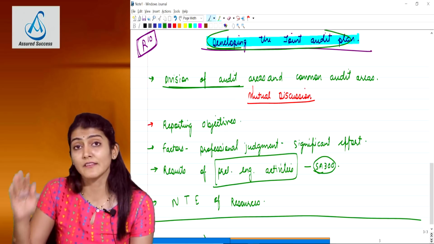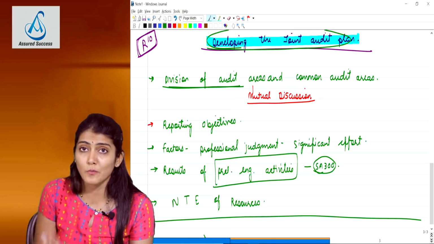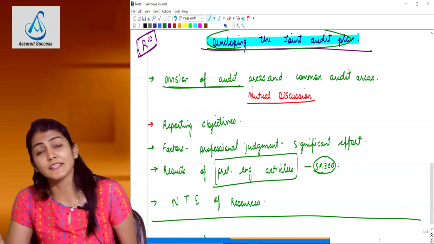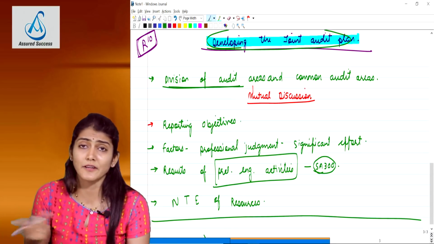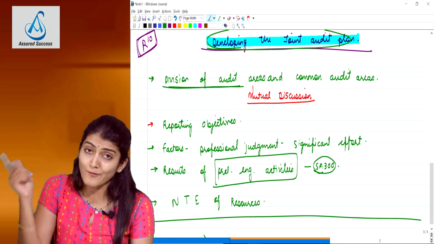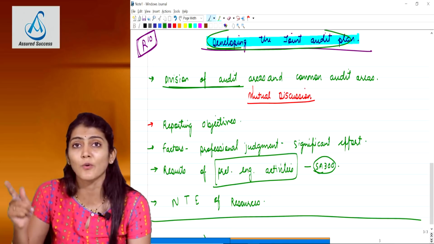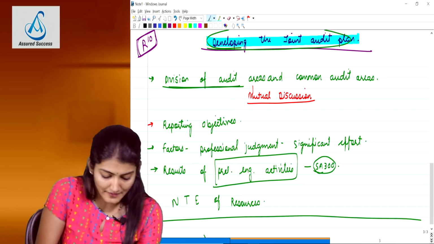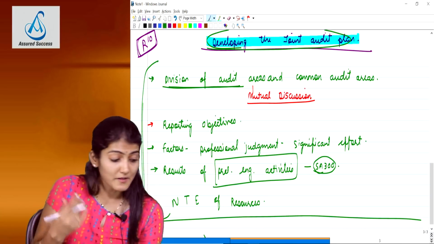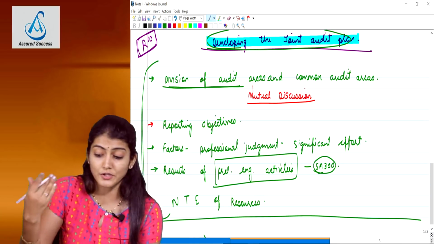No surprise if I see a question on this one in the November 18, May 19 or November 19 exams. Very much a probability. It is a newly revised standard, and a new question where there was no corresponding question in the older standard. So you better learn these points by heart. These are the factors to be considered in developing the joint audit plan.